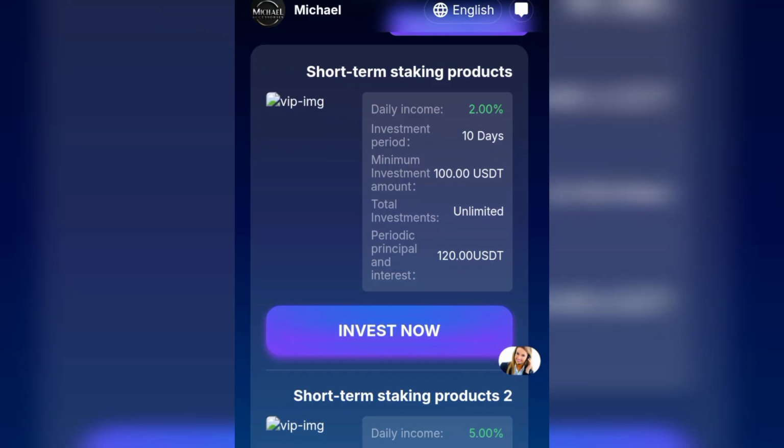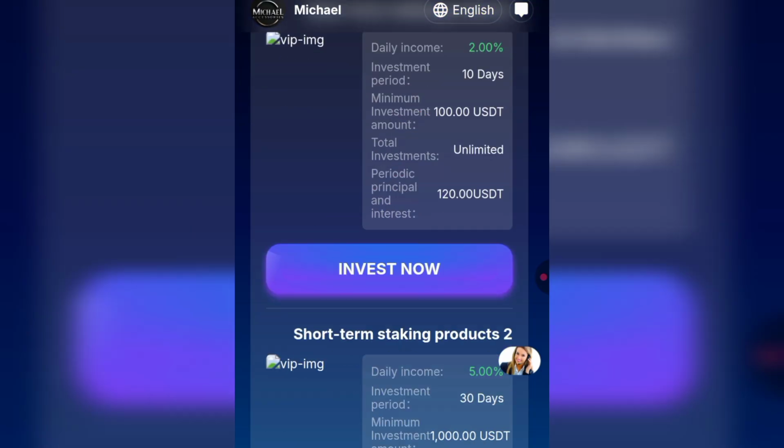This section that is showing upgrade is for you to be mining, but this staking section is another version. Right here, if you stake 100 USDT, you'll be getting 2% every day, and it is valid for 10 days. And the total investment is unlimited, and the principal and interest is 120 USDT, which means you are going to be getting 120 USDT at the end of the countdown of 10 days, which means your gain will be 20 USDT.